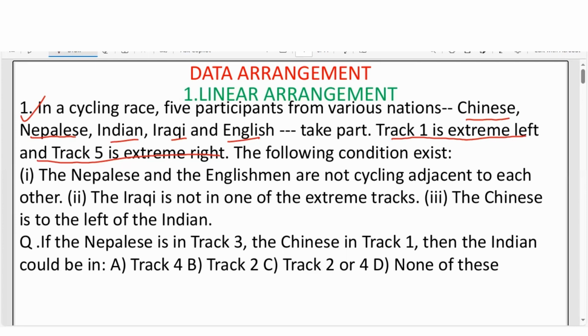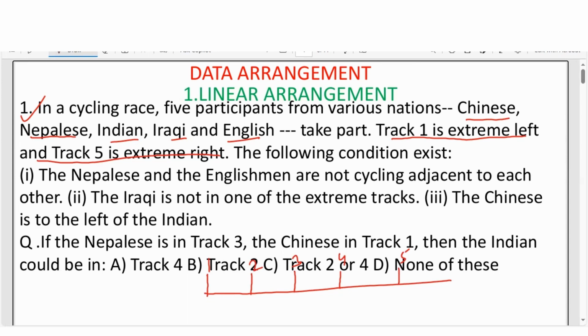There are 5 nations, right? So 5 participating nations, so the names are given. And here 5 tracks are given. So 5 nations, 5 tracks. And it is already clear here, track 1 is the extreme left and track 5 is the extreme right. So just to make a simple sketch, this is track 1, track 2, track 3, track 4, and this is what? Track 5.